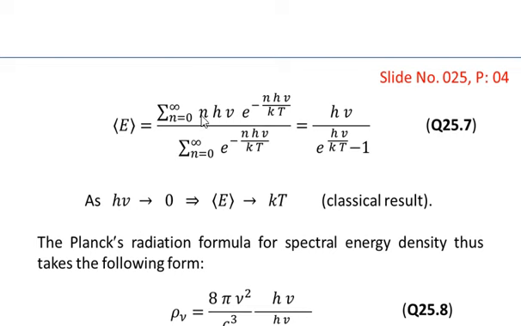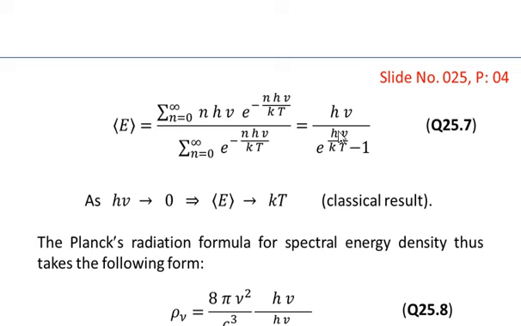And solving this equation, we obtain h nu over e to the power h nu over kT minus 1. This is the result that we could obtain. As h nu goes to 0, the average energy goes to kT.